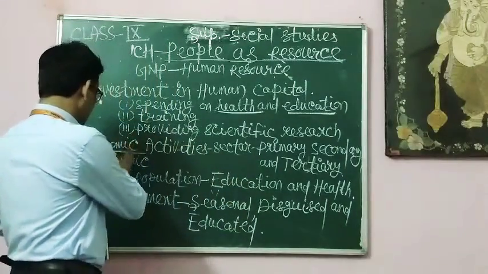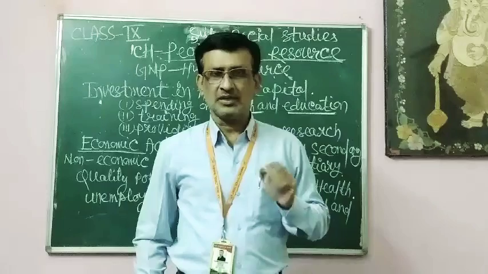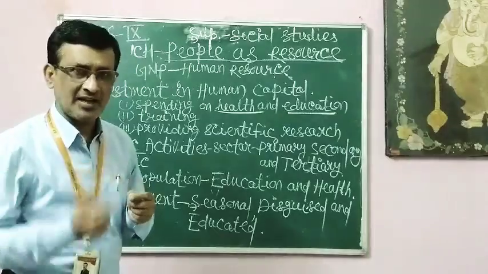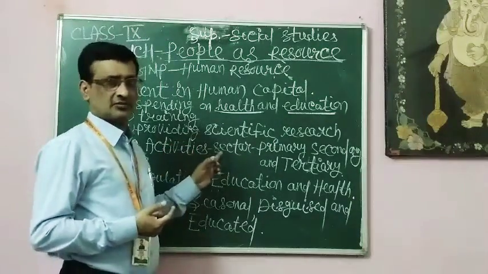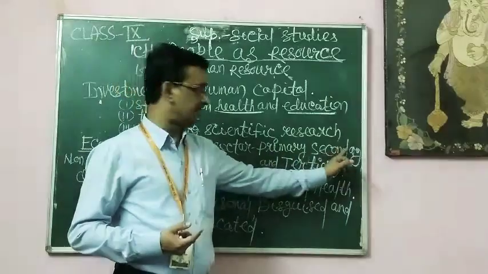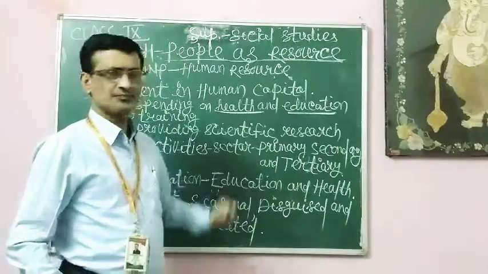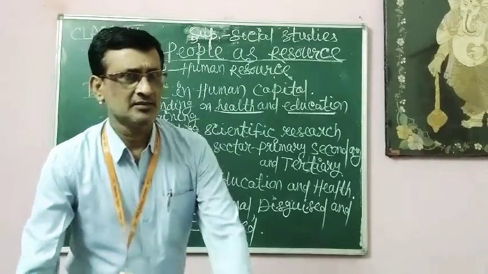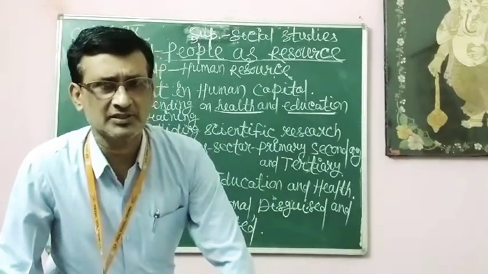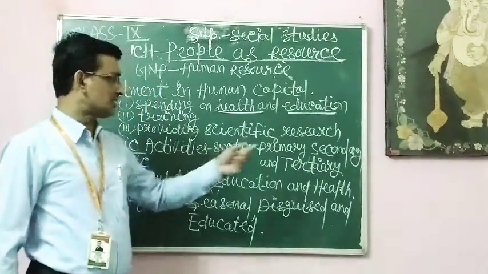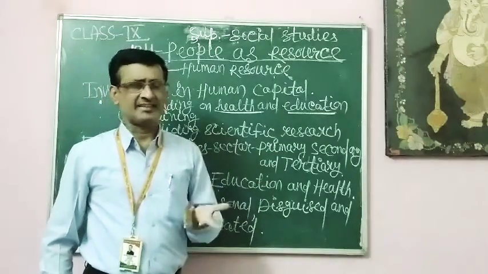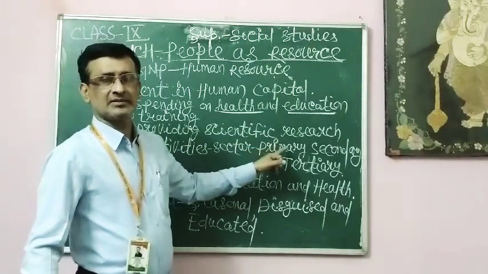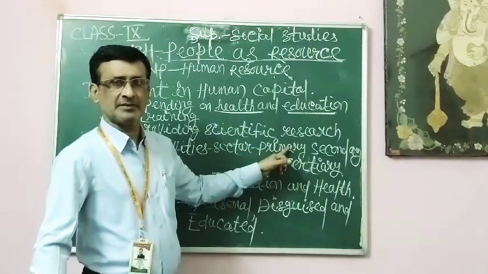Based on economic and non-economic activities, it is categorized into different sectors. This human capital utilizes time in different sectors: primary, secondary, and tertiary sector. As I told you, the primary sector is that sector where, using natural resources, people earn their income, like agriculture and allied activities. Most of the people living in rural areas depend on primary sector activities. They are engaged in primary sector activities.